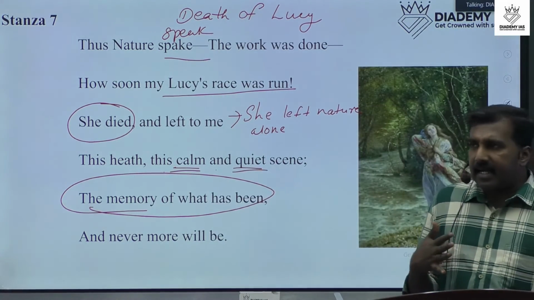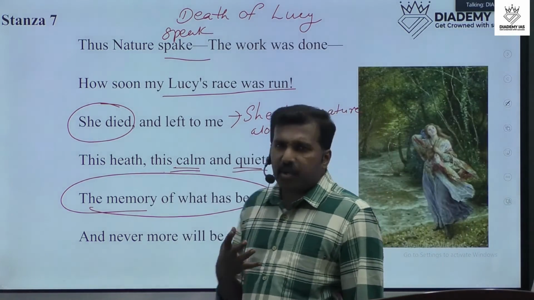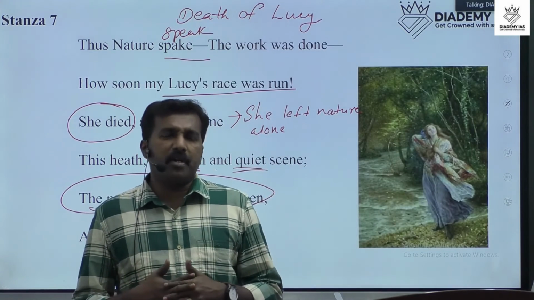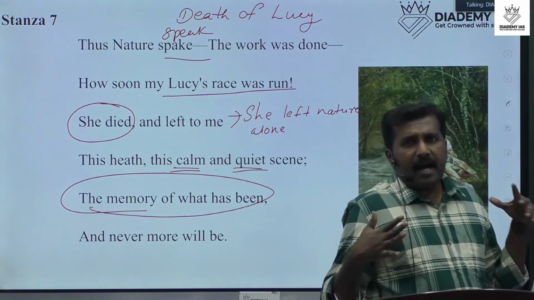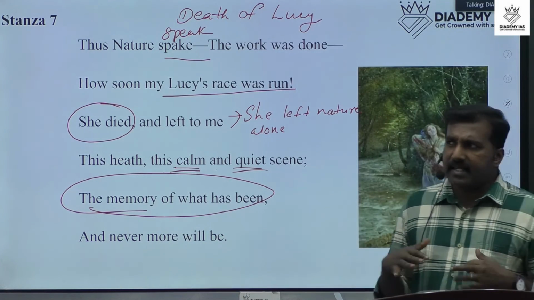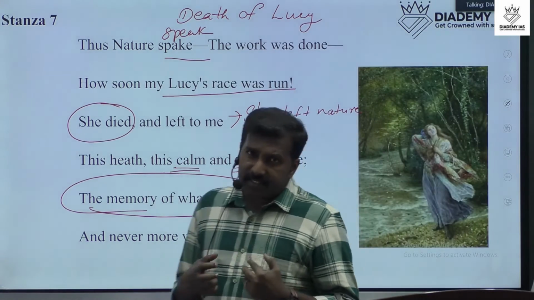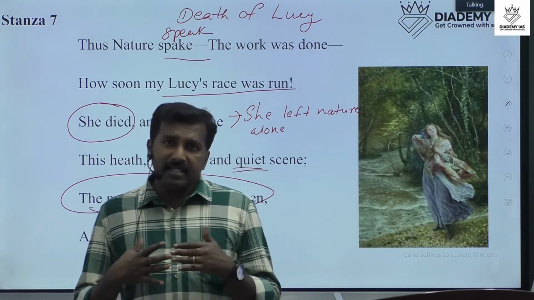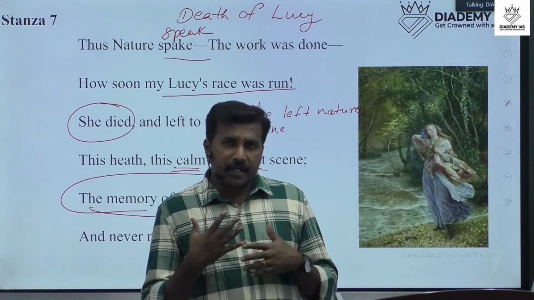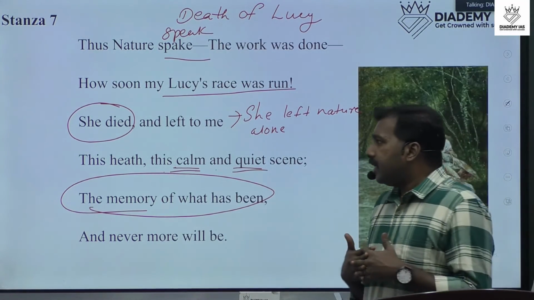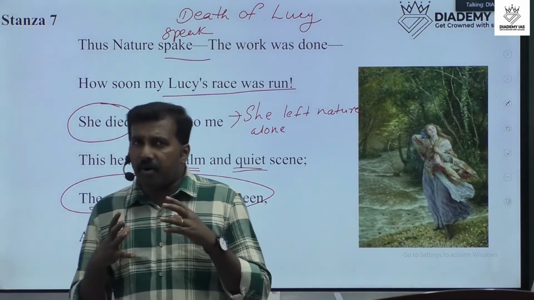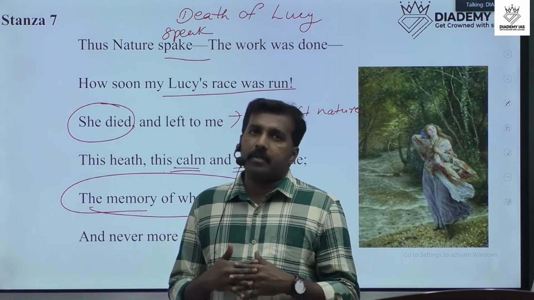And the poet says that this 3-year-old Lucy is very beautiful, and she lived in nature. And the poet says that the girl was protected and guided by nature. Okay, so this is the important theme in this poem.